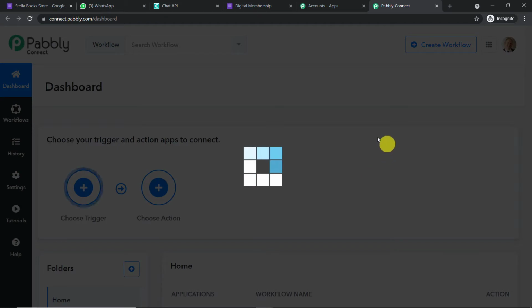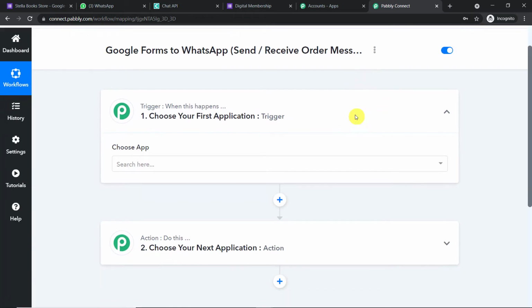So let me just click on create. Okay, so when you click on create, you will find 2 windows, the trigger window as well as the action window. Now basically the trigger software is usually Google Forms. Okay, so now there is something you should know. I'm going to create a workflow to integrate Google Forms and WhatsApp. Now I will add the link of this workflow in the description box.